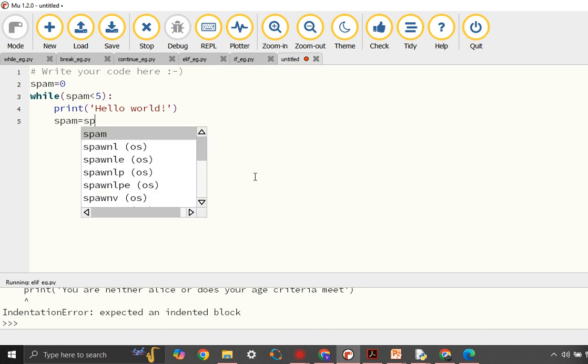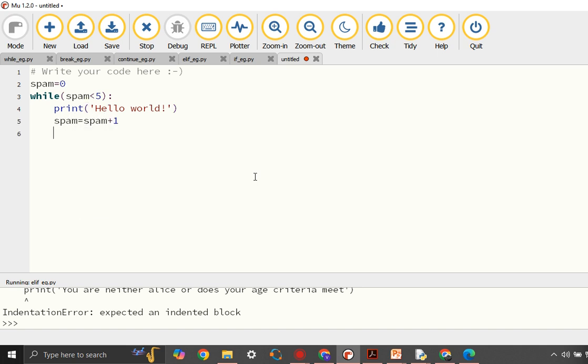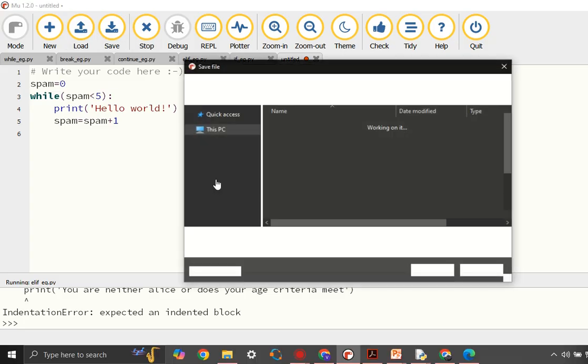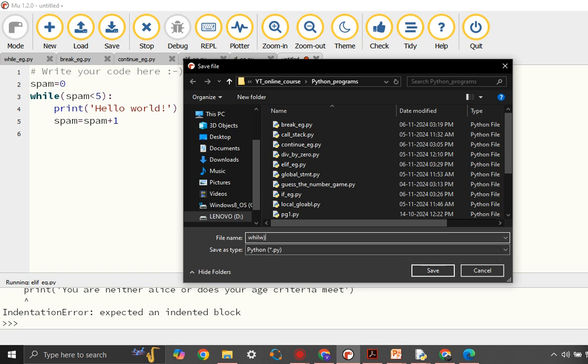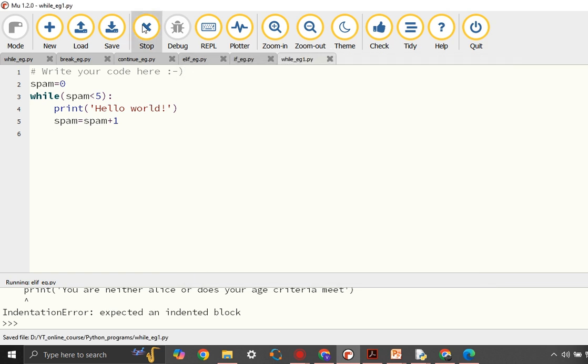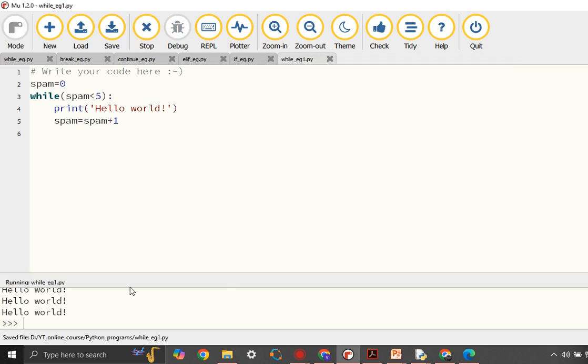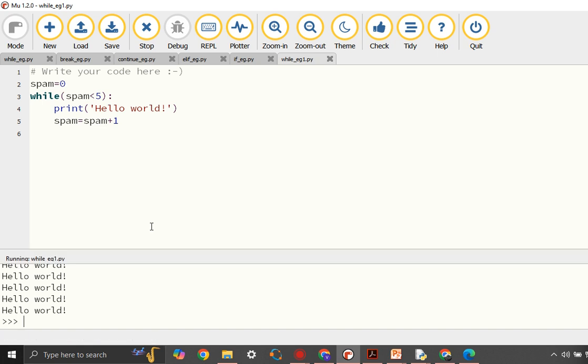Let's increment spam. So now let's try to execute this program. Save it. Now execute. So you can see that as long as the condition is true, this statement was executed.